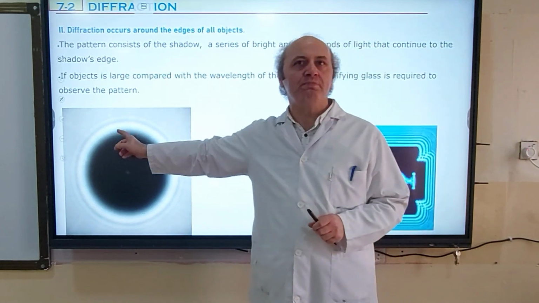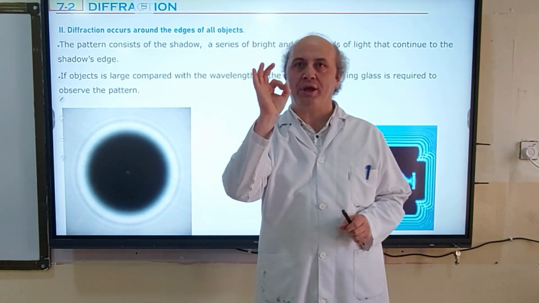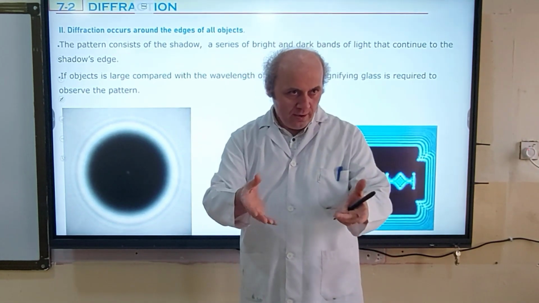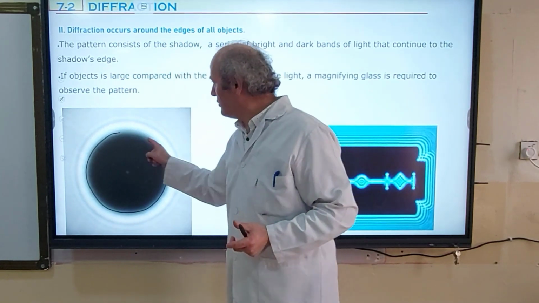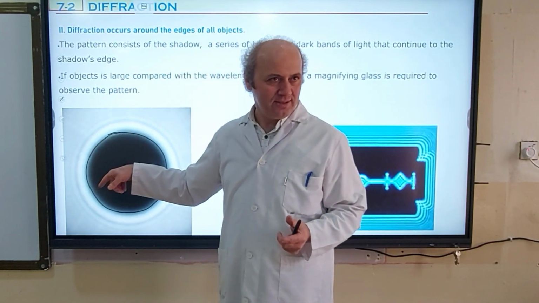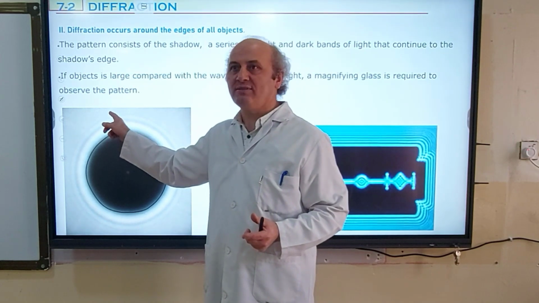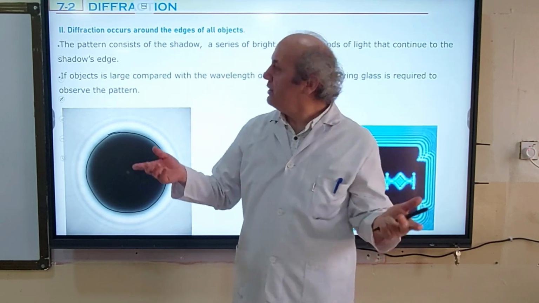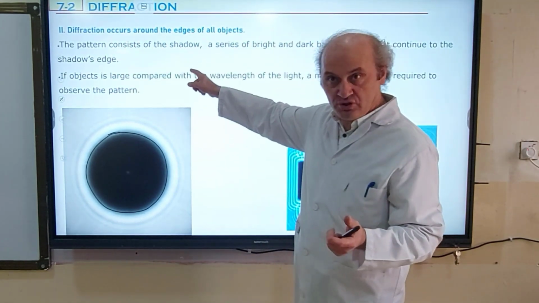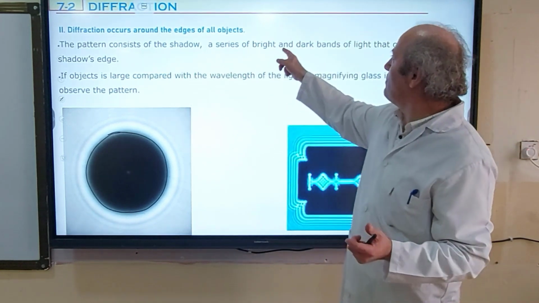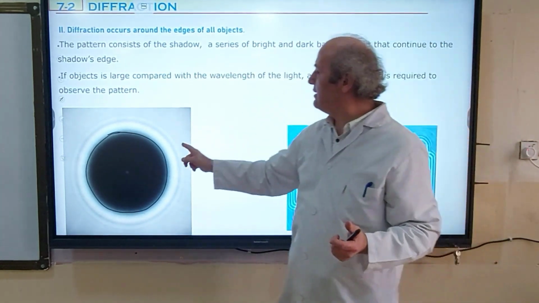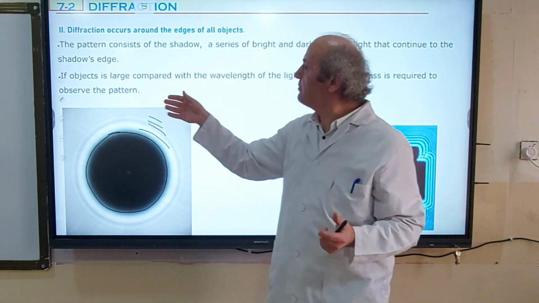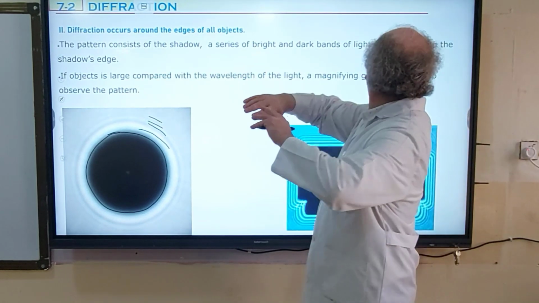You see, this is the diffraction pattern around a coin. When the coin is illuminated, of course, the shadow is the coin's shadow. But around this shadow, you are going to see lines. You see that? Some lines. Bright, dark, bright, dark, bright, dark circles. This is also because of diffraction. So the pattern consists of a shadow, and after the shadow, a series of bright and dark bands, bright, dark, and so on, that continue to the shadow edge.